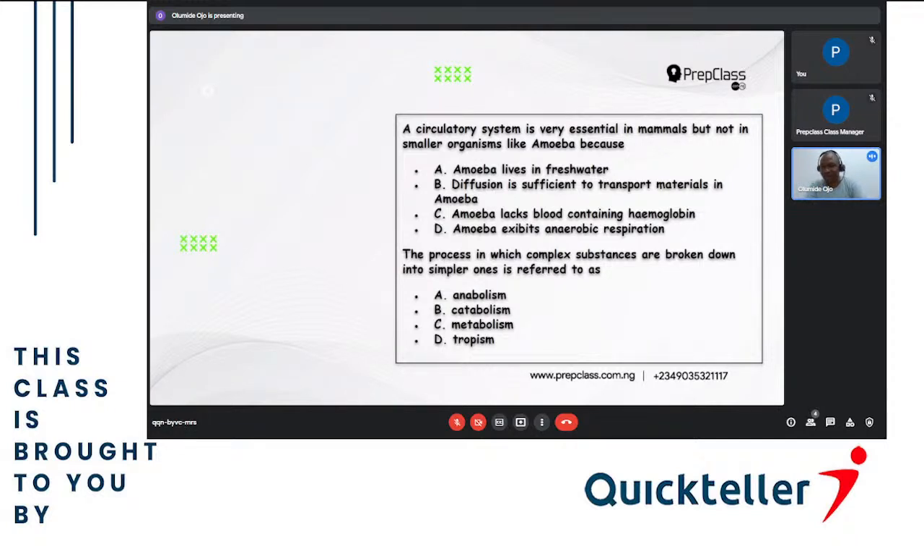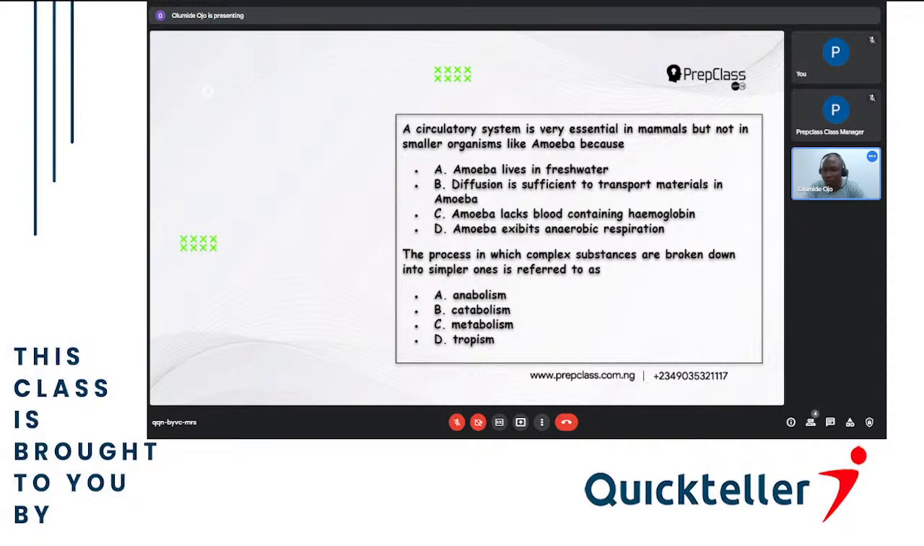It has only one cell. So it is only when the concentration is low inside, diffusion occurs, things come in. Concentration is high inside, low outside, diffusion occurs, it goes outside. So the answer is B. Diffusion is sufficient to transport materials in amoeba. So that is why God did not give amoeba that circulatory system. Thank you. Next question.